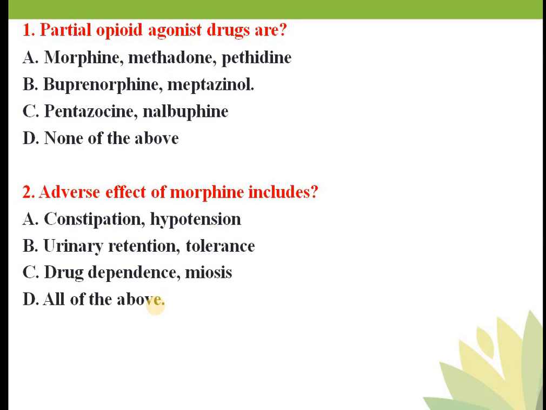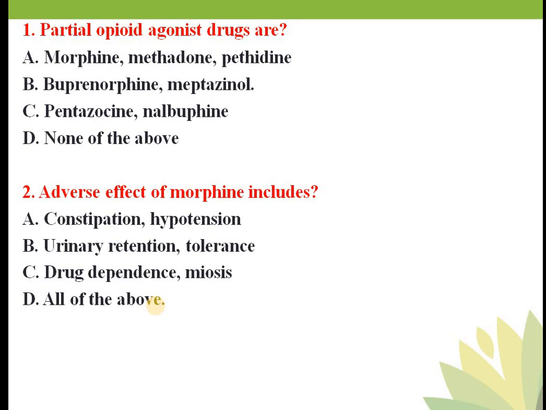Okay, again constipation. All these are the adverse effects of morphine. Constipation is because of the delta receptor present on the muscles of your intestine, and this adverse effect of morphine is beneficial in other conditions. For example, if you are suffering from diarrhea, then the constipation as an adverse effect of morphine is clinically useful.